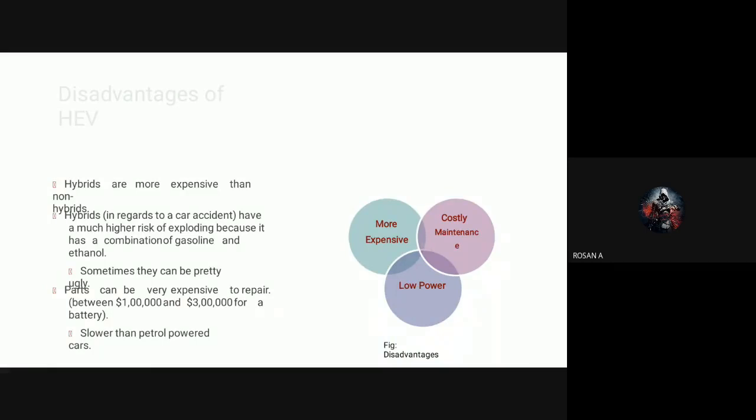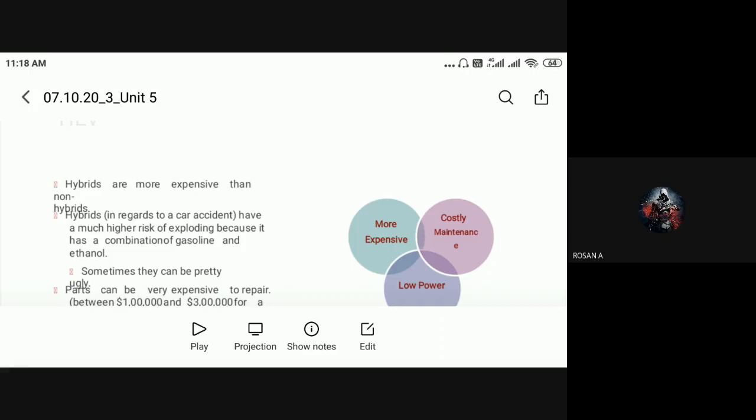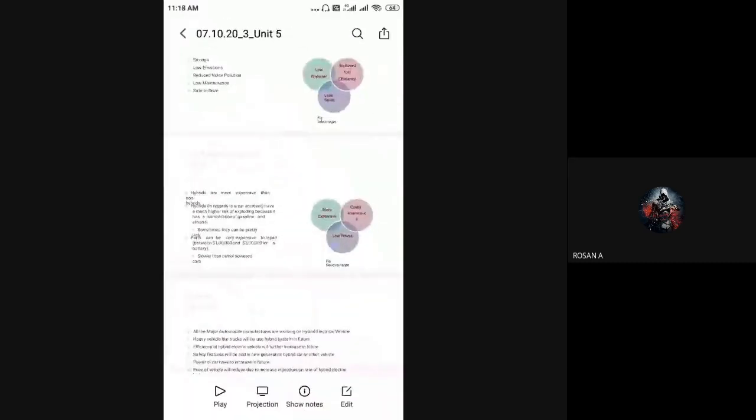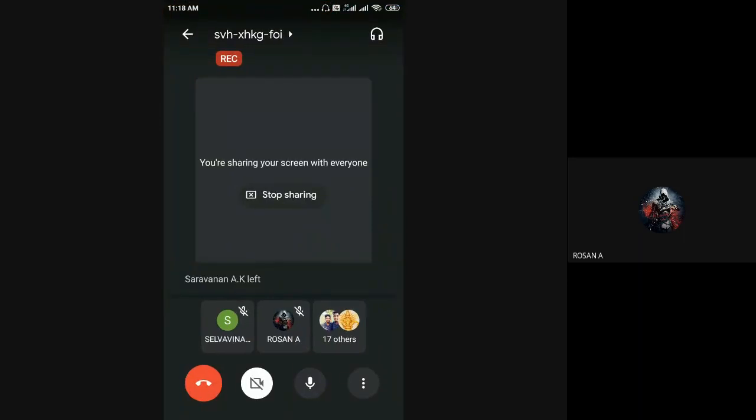So here I conclude hybrid electrical vehicles, right? The remaining terms we can see in the next class. Sorry, in this class we had some technical issues and some difficulties. In the next class we can resolve those technical issues, and I can present the same once again. Okay, right? Up to this, do you have any doubts in this class?